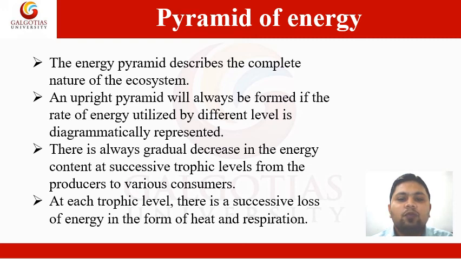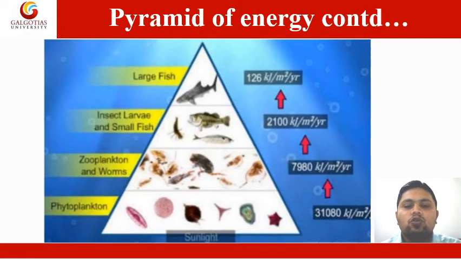At each trophic level there is a successive loss of energy in the form of heat and respiration. This is the diagrammatic representation of the pyramid of energy, and as I told you, there is always an upright pyramid in the case of the pyramid of energy.